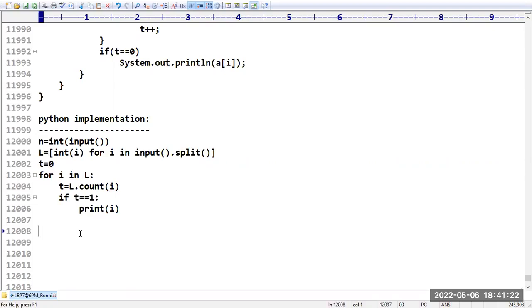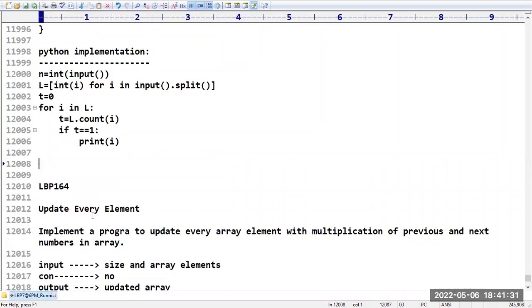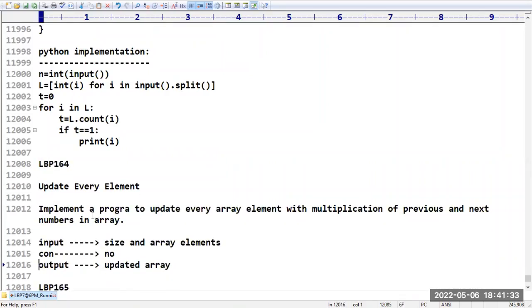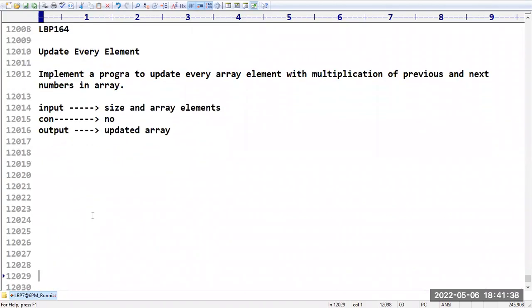Okay. Right, sir. So let me go for the next program. What we have here is LBP number 164. Update every element. Implement a program to update every element in an array with multiplication of previous and next numbers in the array. We have to multiply the previous element and the next element in the array. Okay. So directly I'm going for implementation.